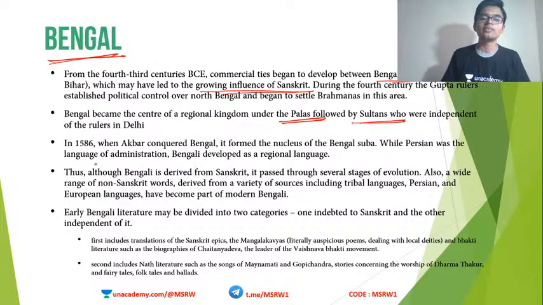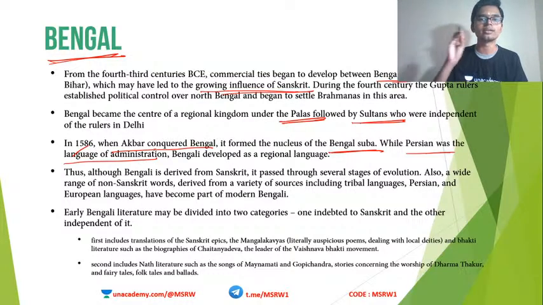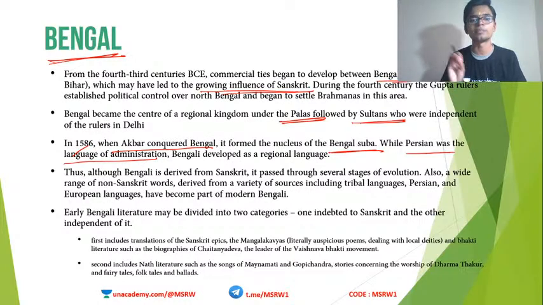Okay, in 1586, Akbar conquered Bengal and formed the Bengal Suba. During this time of Akbar, Persian was the language of administration. That is common; throughout the Mughal period, Persian was the official language or the language of administration.